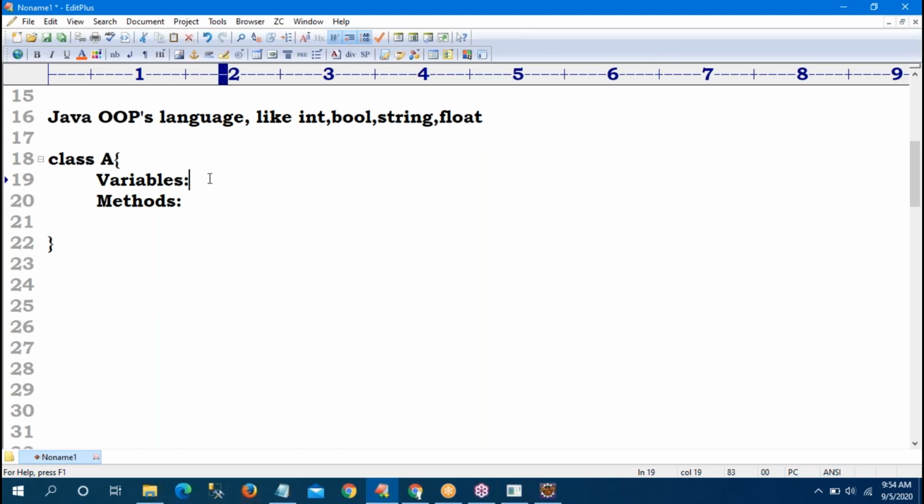Sir, here how many types of variables are there? Three types of variables are there. Instance variable. Sir, I will take a separate heading: types of variables. Very good. One more.